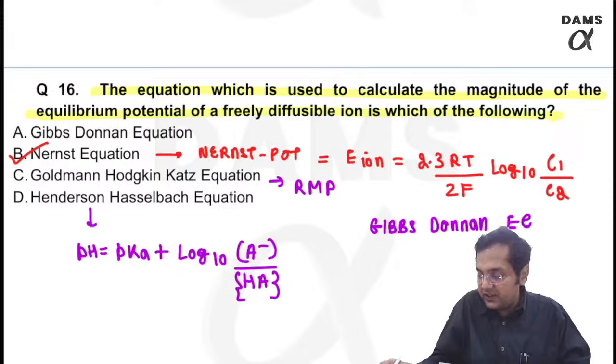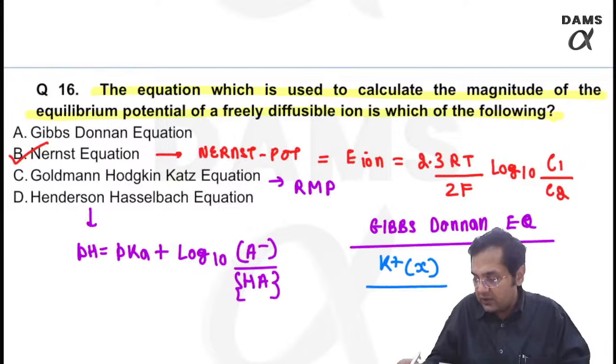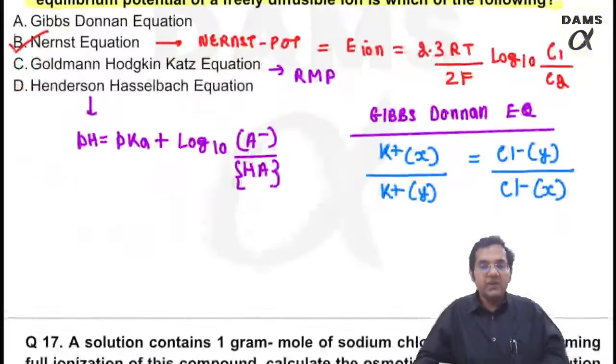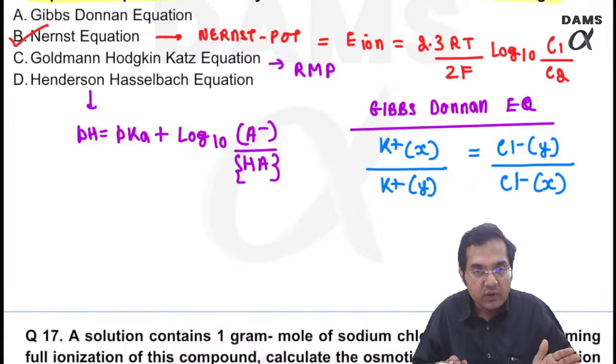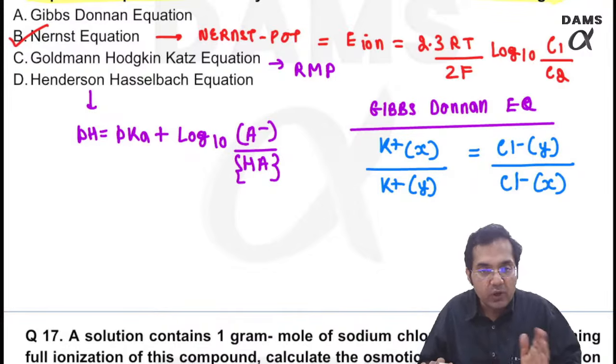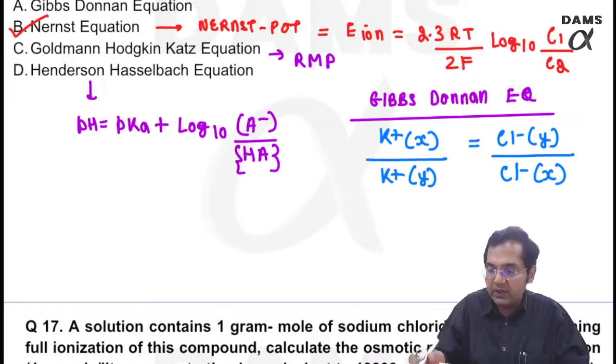Gibbs-Donan equation is the potassium ion concentration on the side X upon potassium ion in the side Y is equal to chloride ion in the Y upon chloride ion in the X. What does it mean? The product of diffusible ions in one side of the membrane is same as product of diffusible ions on the other side of the membrane. This is Gibbs-Donan equation. Something like this.